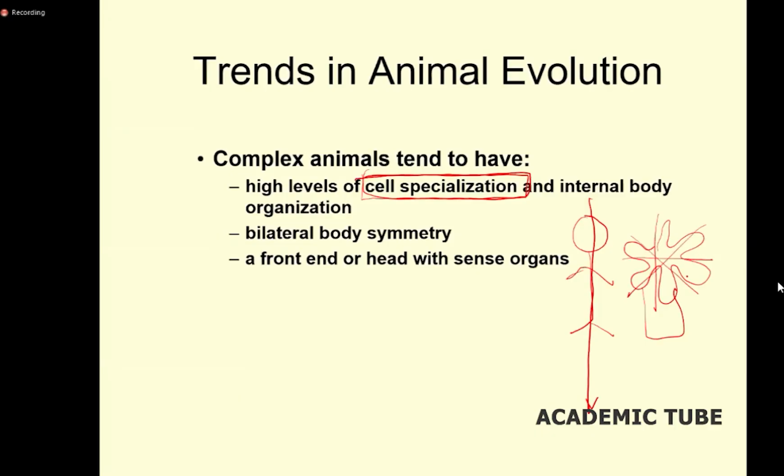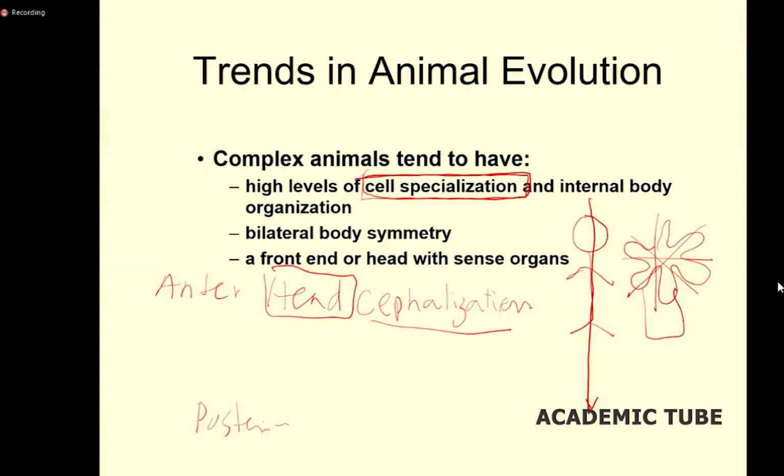And when animals advance into higher phyla, they are able to differentiate anterior and posterior regions. Anterior is considered the head end, where the head forms, which we call cephalization, and the posterior is the tail end.